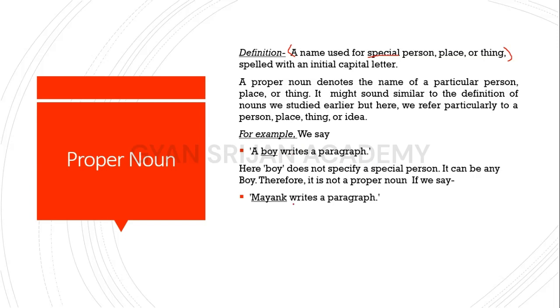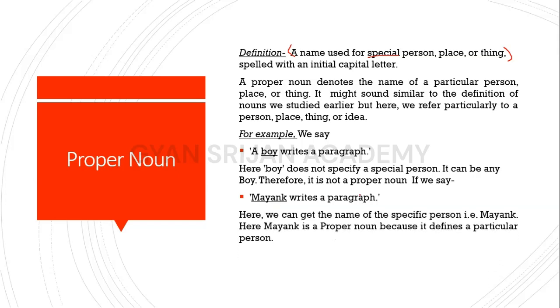And if we say Mayank writes a paragraph, here Mayank is a proper noun because it specifies a person. It specifies a particular individual. So here we get the name of a specific person, that is Mayank. So here Mayank is a proper noun because it defines a particular person.